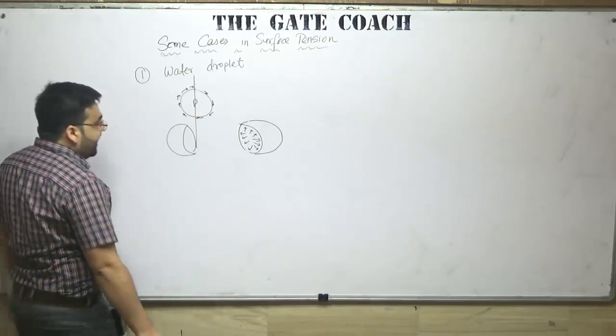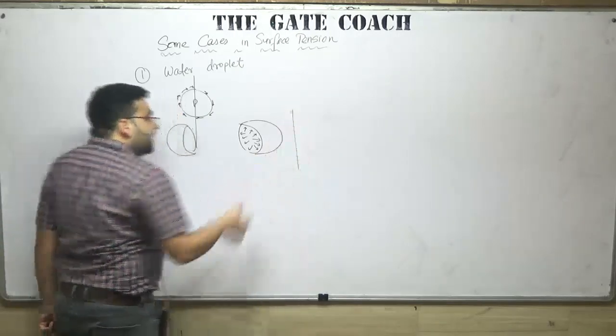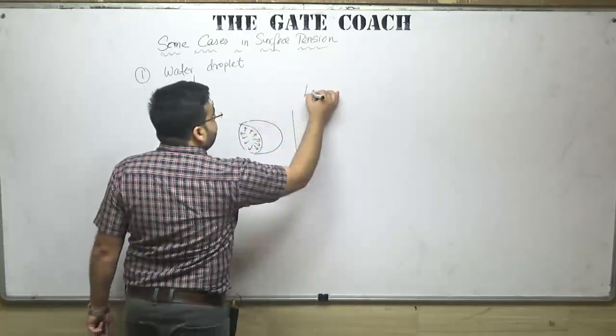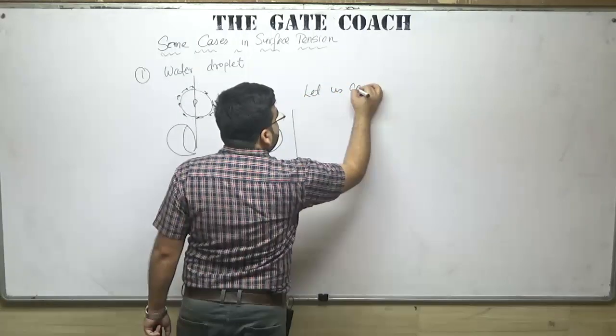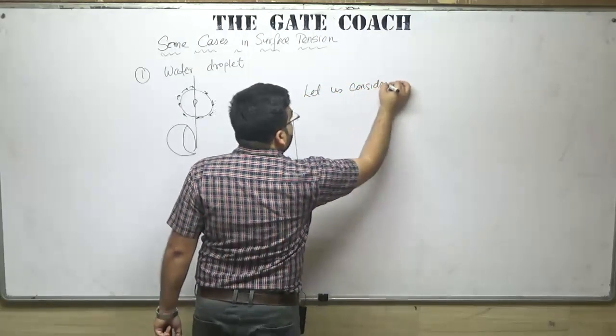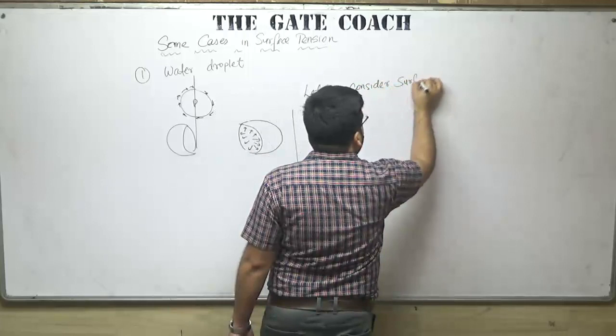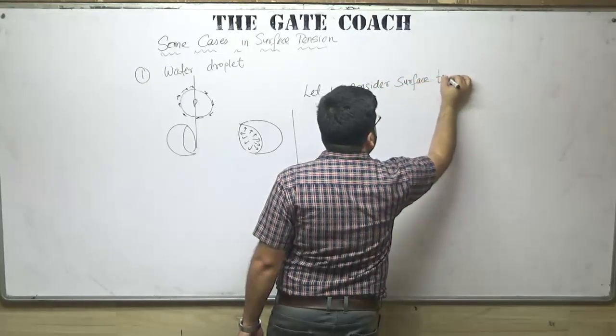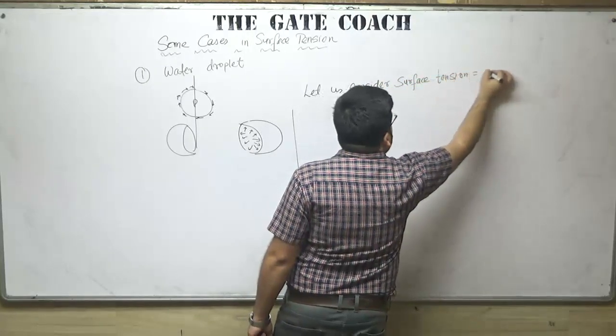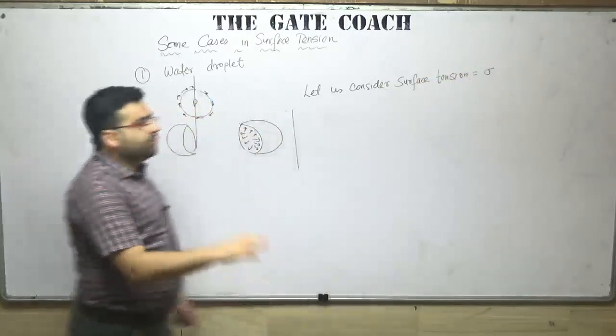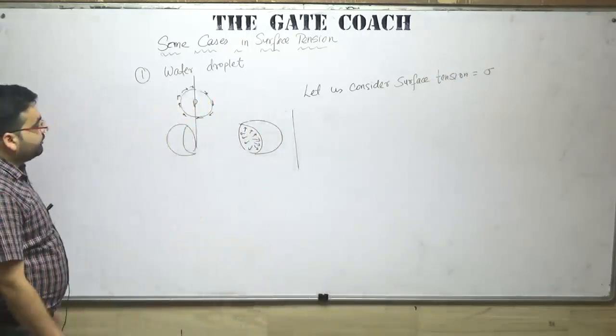Now for the equilibrium condition, let us consider surface tension to be equal to sigma newton per meter or kilonewton per meter, whatever you want.